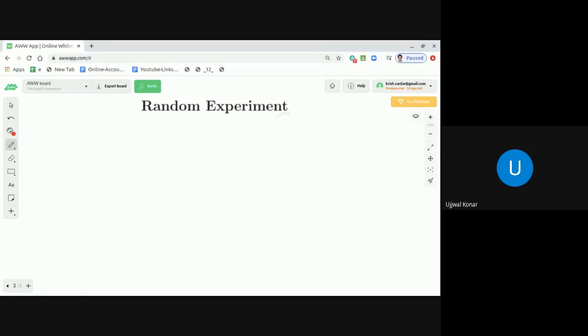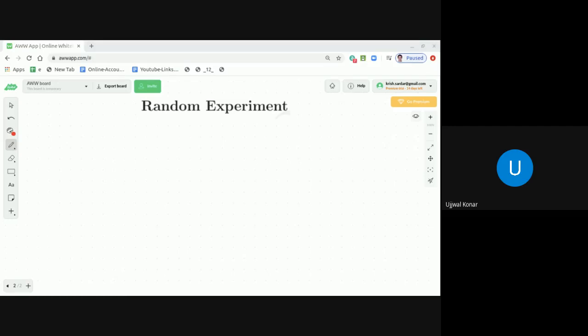Maybe it will be a little late, but I will definitely reach there. Okay. Now, these are called experiments. Now let me come to the random experiment. Dear students, you know that an experiment qualifies as a random experiment if two conditions are true. The first condition is that the experiment has more than one possible outcome.